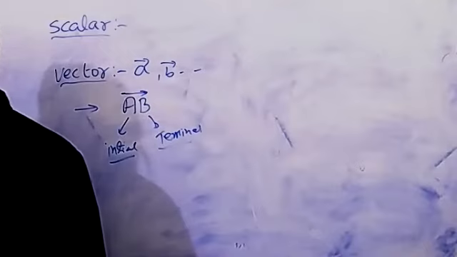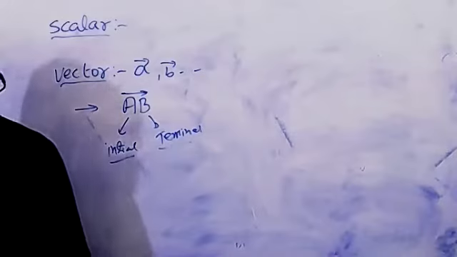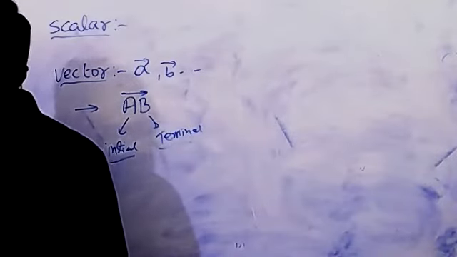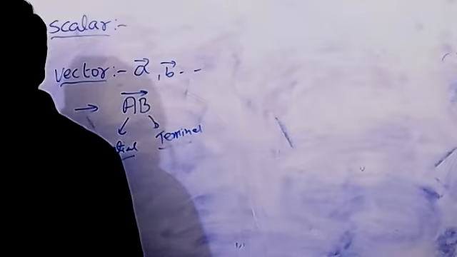If they give two points, I think you know very well how to find the direction there. Suppose A is one point and B is the other point. Then we first find OA and OB. Later we take AB bar equal to OB minus OA. We know how to find the vectors, as we did in the starting classes.